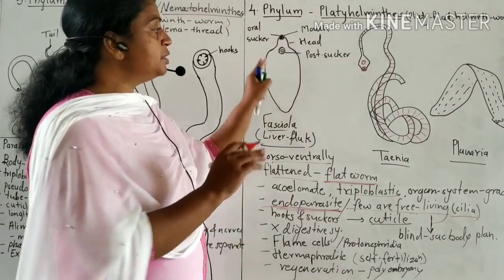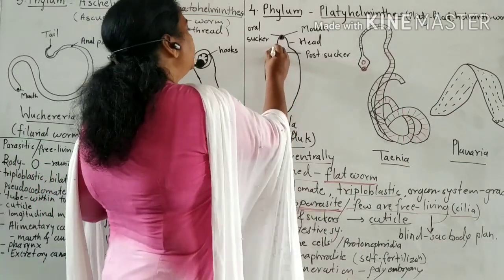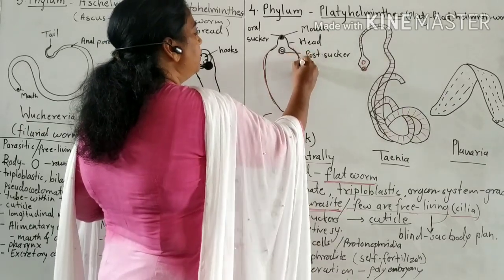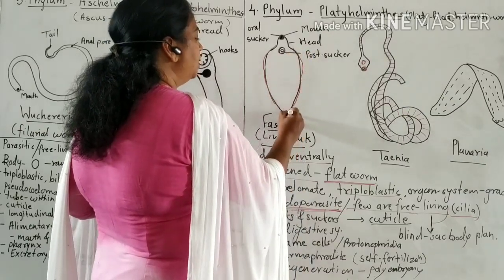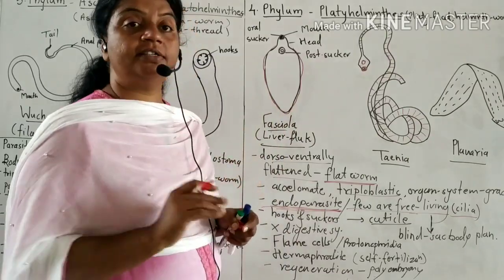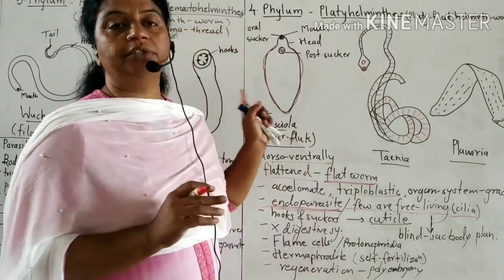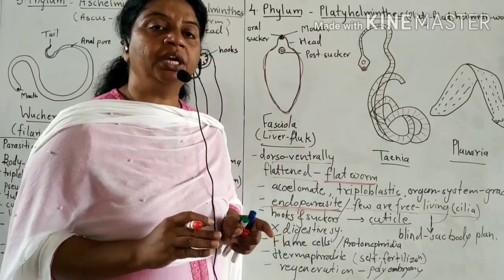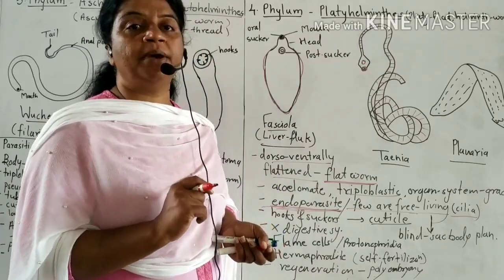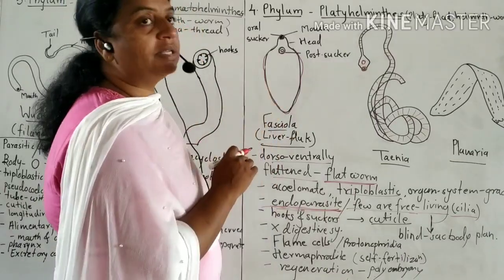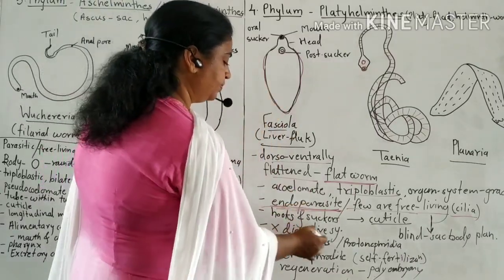Then the body is covered by cuticle. It is a tough covering which is not digested in the human digestive system. In all these flatworms, the body is covered by cuticle which is not digested by human digestive enzymes. So they cause disorders.